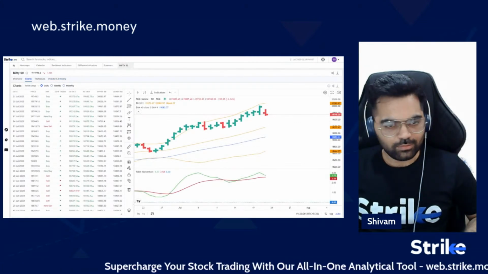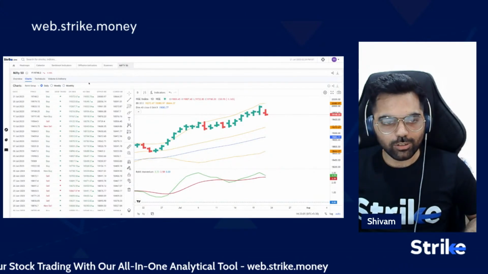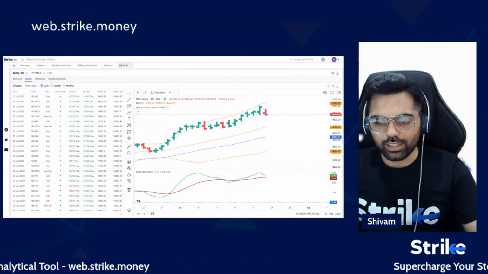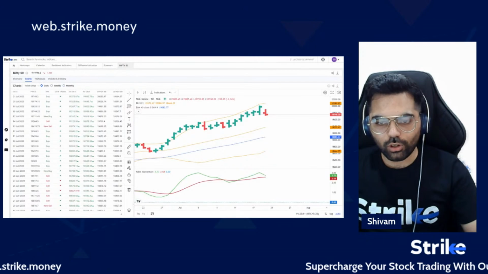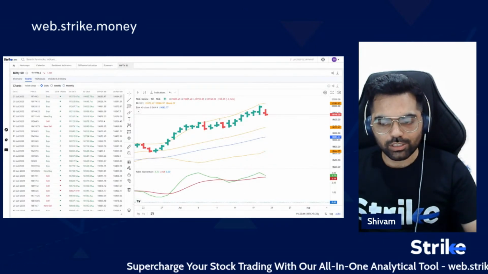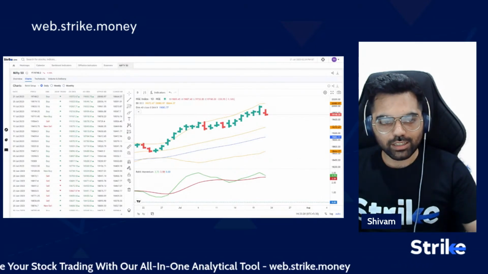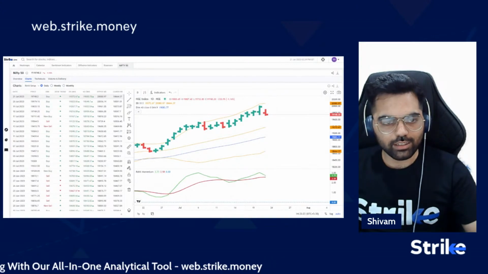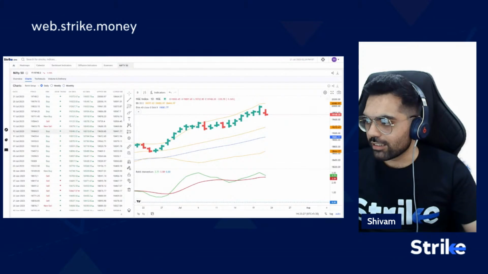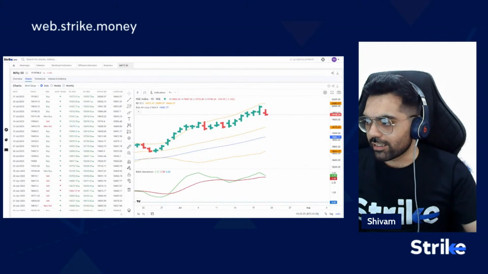So I'm jumping onto the Rohit setup screen, which is a proprietary setup in which we have a detailed look at how the chart is placed according to the Dow theory trend, which is higher highs, higher lows, or lower highs, lower lows, the 20-day moving average, the 40-day exponential moving average, and the RMI indicator, which is our proprietary momentum indicator, on which we have a separate YouTube video as well, which you can have a look at to get an in-depth understanding of the indicator.